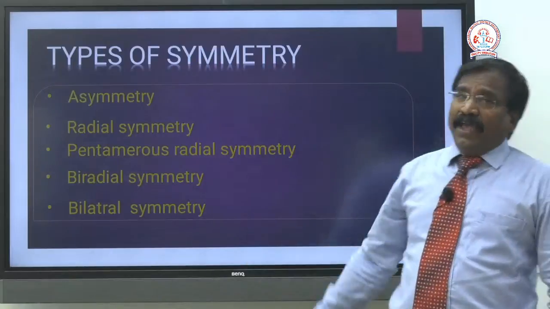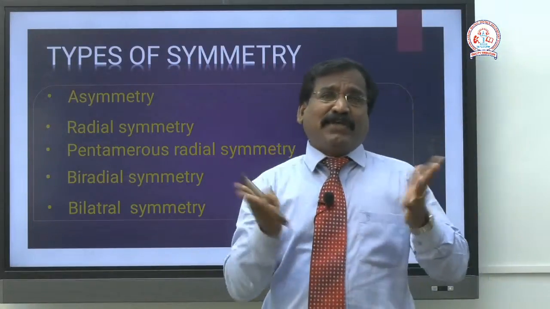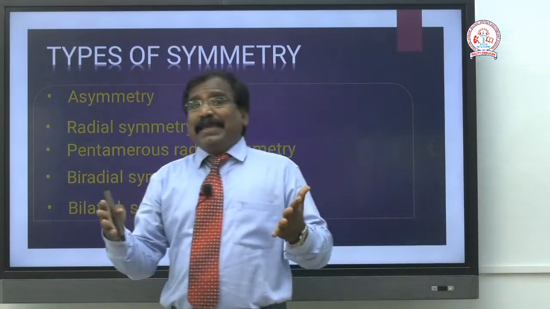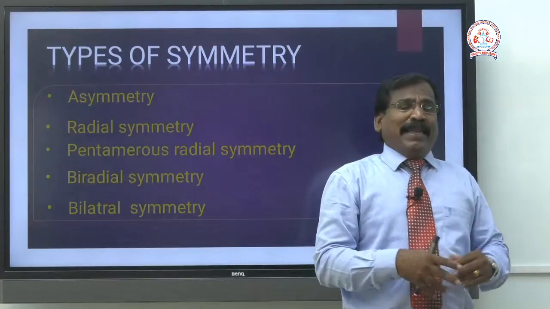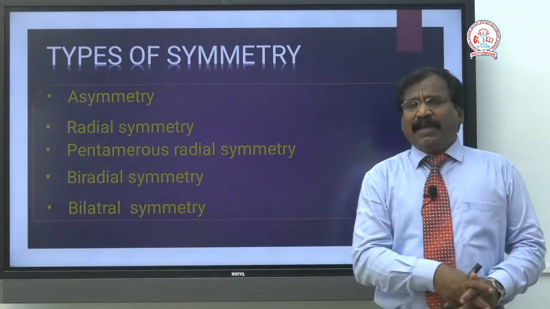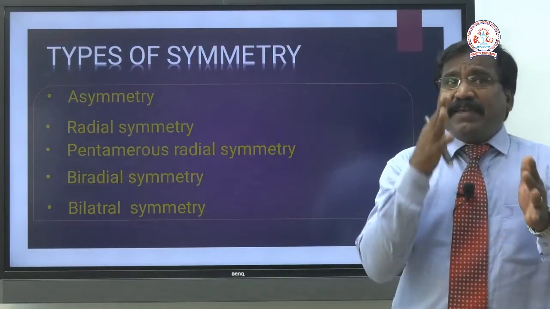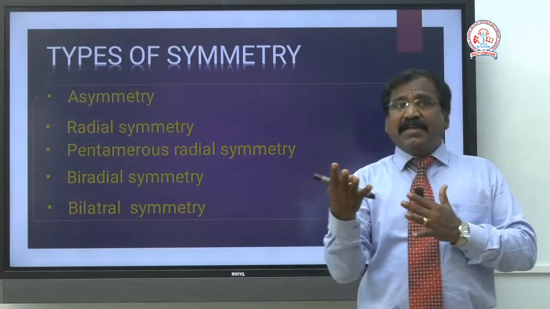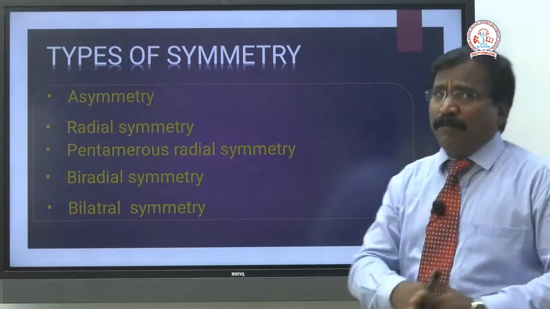Okay, let us discuss asymmetry, radial symmetry, pentamerous radial symmetry, biradial symmetry, and bilateral symmetry. So these are the types based on the symmetry: asymmetry, radial, pentamerous radial, biradial, and bilateral. Now let us discuss them one by one in detail.